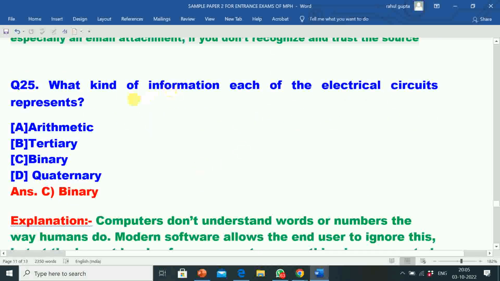Question 25. What kind of information each of the electric circuits represents? Option A, arithmetic. Option B, tertiary. Option C, binary. Option D, quaternary. Correct answer is option C, binary. Binary kind of information each of the electric circuits represents.